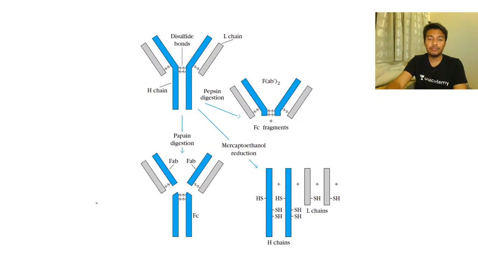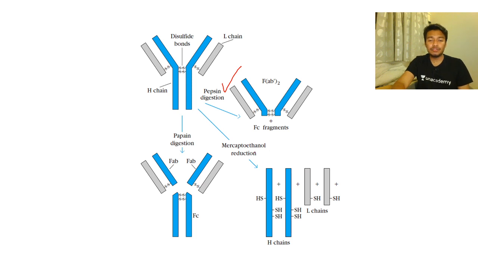Okay, now a very important question, a very important concept for IIT JAM. They would always ask: we digest our antibody with pepsin or several other enzymes, and what would be the fate? How many bands are we going to get in a protein gel, let's say? So here you can see there is a pepsin digestion, okay? Pepsin digestion really cleaves the Fc fragment and destroys it. So you would have the F(ab) fragment. Important: pepsin digestion gives rise to only the F(ab) fragments, okay?